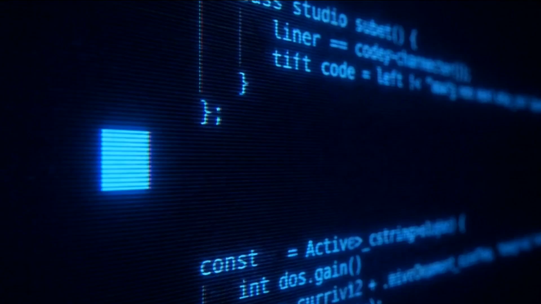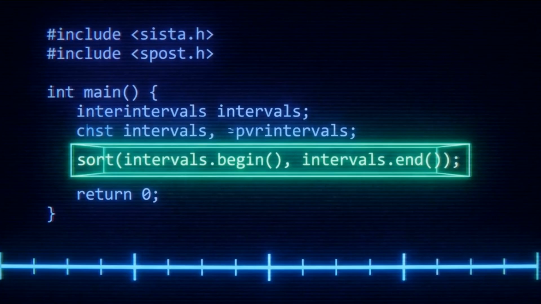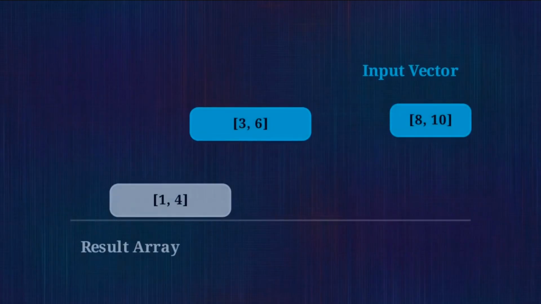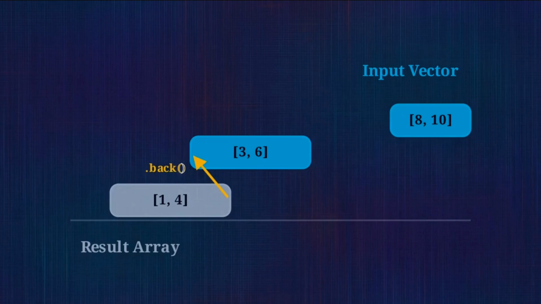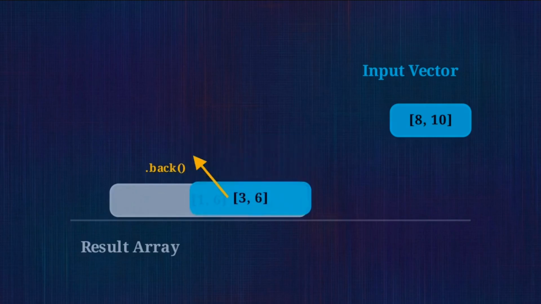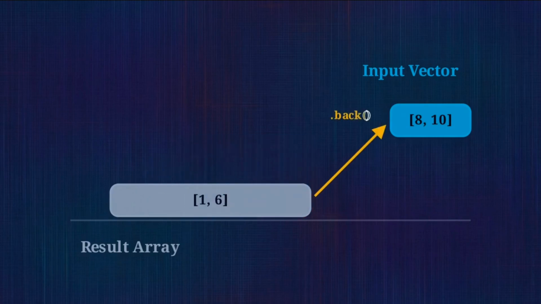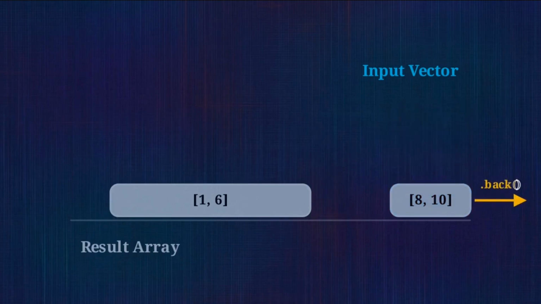Looking at this C++ implementation, the heavy lifting happens immediately. Before entering the main loop, we call the language's built-in sort function to align all the start times. From there, the traversal logic iterates through the vector. Instead of keeping a separate variable for the active interval, the code constantly references the last element inserted into our result array by using the back command, comparing its end time against the incoming data.